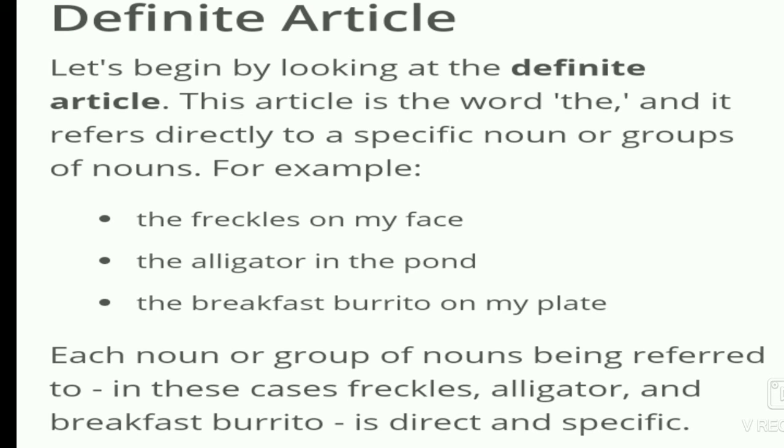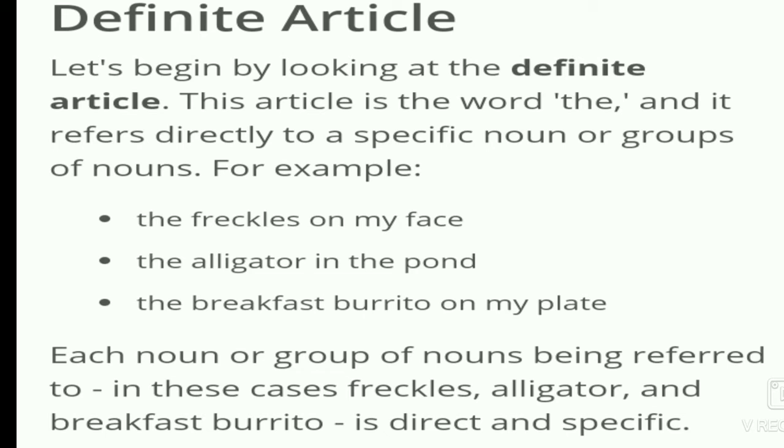Now, the definite article. The definite article is the word the, and it refers directly to a specific noun or group of nouns. For example: the freckles on my face. The is the definite article. The alligator in the pond. The is the definite article, and alligator is the specific case.